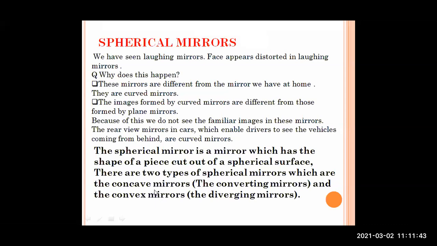But for the time being, remember, concave mirrors are called converging mirrors, and convex mirrors are also called diverging mirrors. We will have a session on this convergence and divergence of mirrors. But for the time being, you have to remember that concave mirrors are converging mirrors and convex mirrors are diverging mirrors.